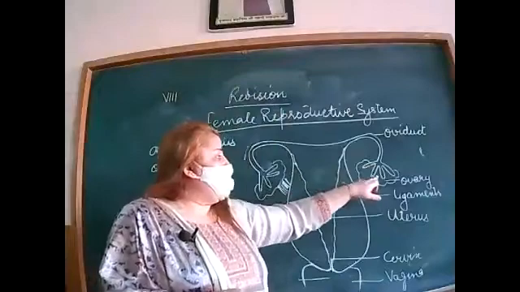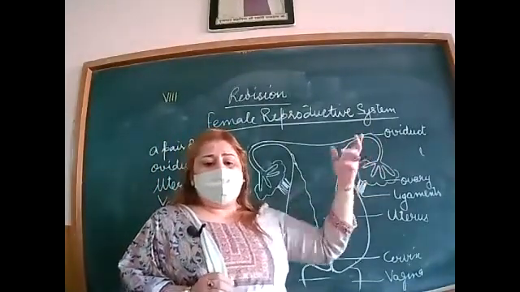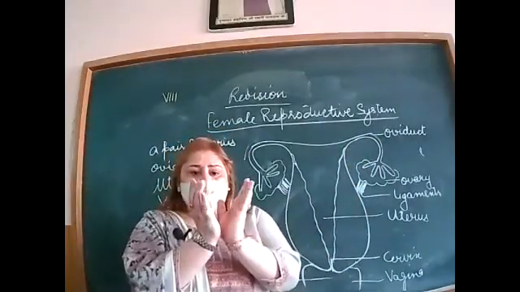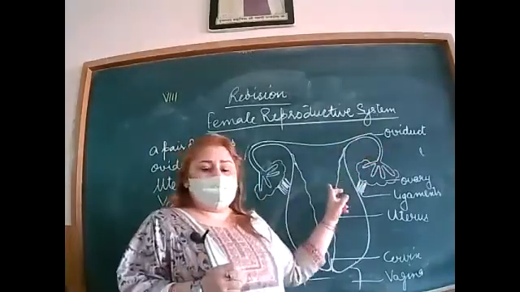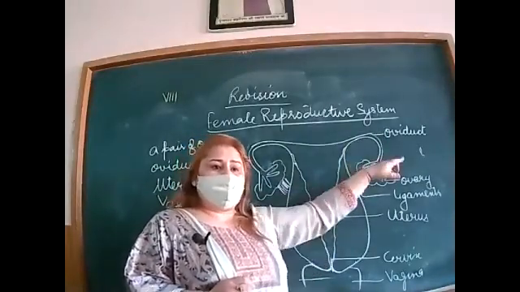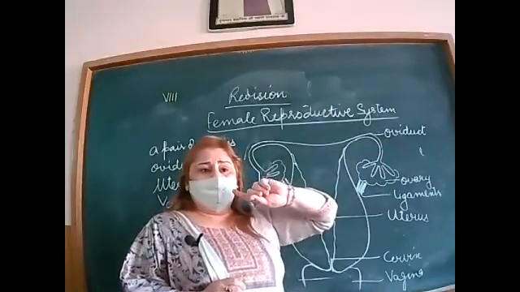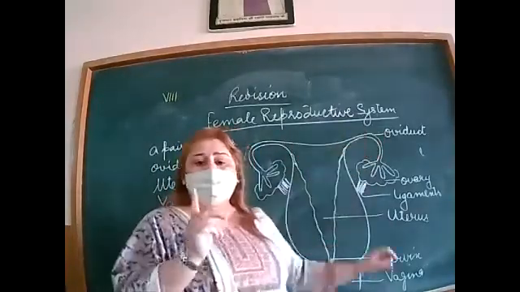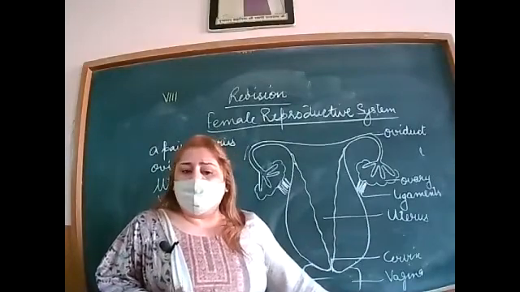Then after the ovary, come to the oviduct or the fallopian tube. These are thin tubes with a funnel shaped opening right near the ovaries. It joins the uterus to the ovary. Oviduct joins the ovaries with the uterus, okay? One more thing I told you: the site of fertilization is the fallopian tube or the oviduct.